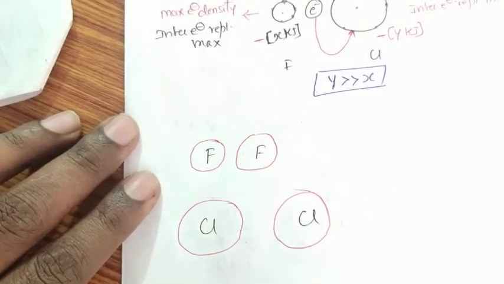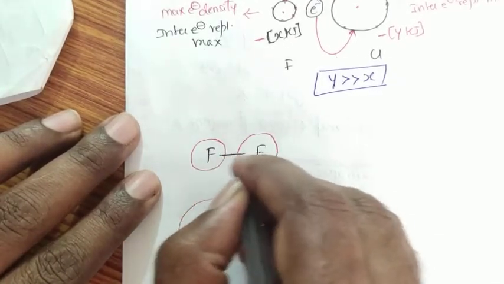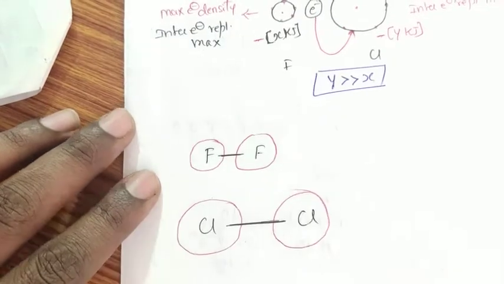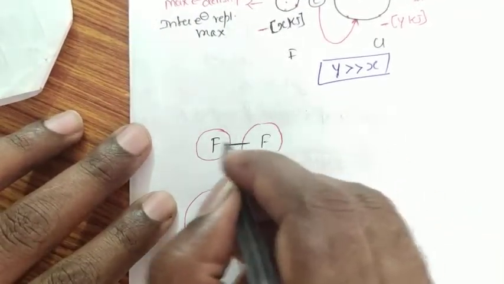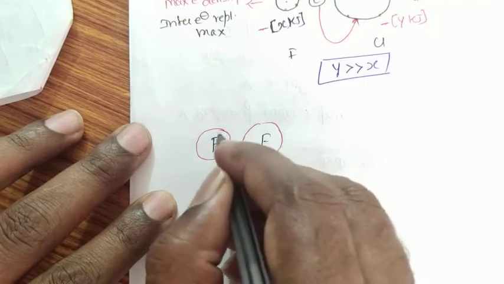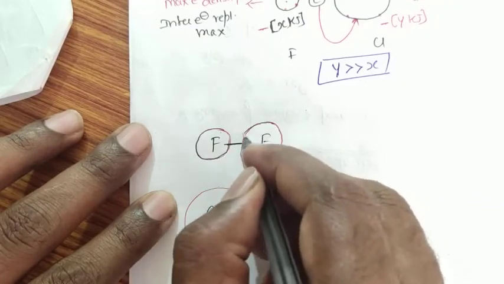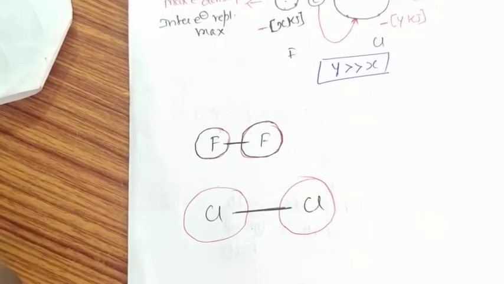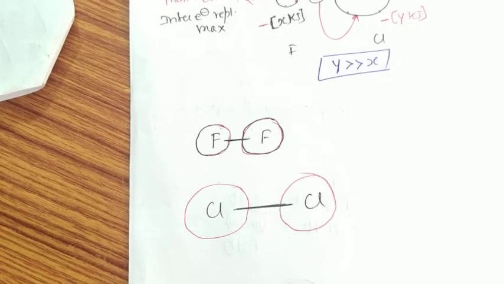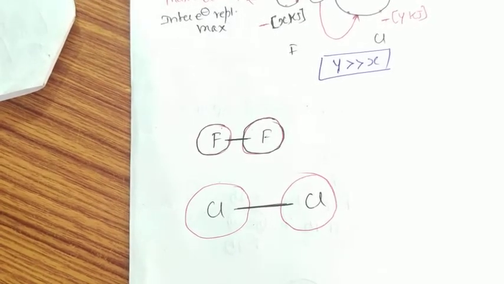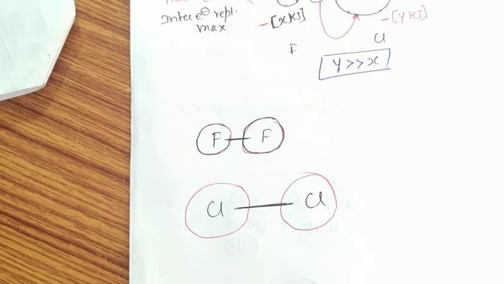Due to smaller atomic radius, the electron density around the nucleus will be maximum, so the electron density on both the fluorine atoms will be maximum.